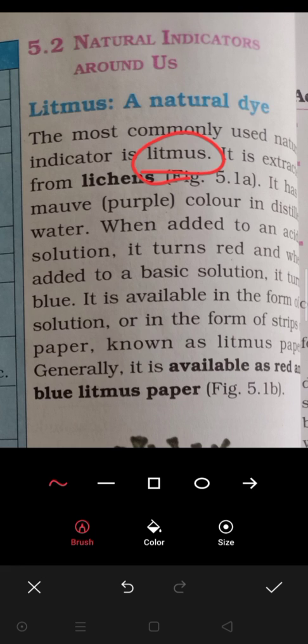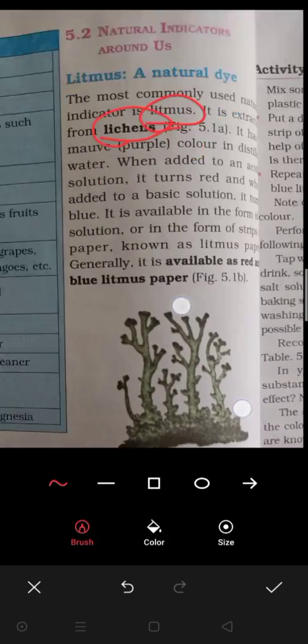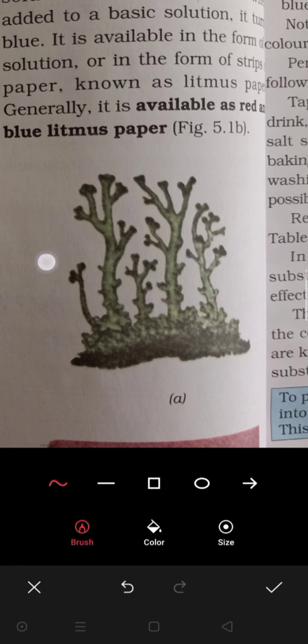It is extracted from lichens. Here the name is given; lichen is nothing but a type of plant that grows on the bark of wood, okay. जो ये लाइकेन है वो वुड का जो बार्क होता है, स्टेम होता है, उसके ऊपर ग्रो होता है, क्लियर. Usually plants grow in the soil, right, but this lichen grows on the wood, okay. It has a purple color in distilled water. अगर हम इसको डिज़ोल्व करें तो ये जो लाइकेन है, this is the lichen, okay.